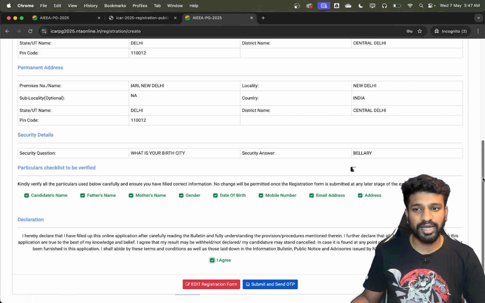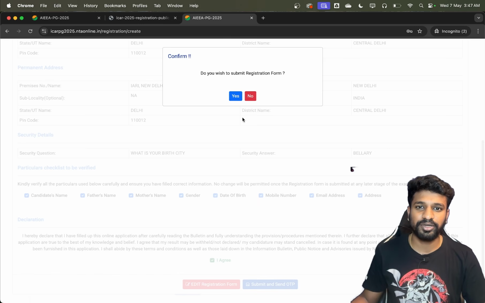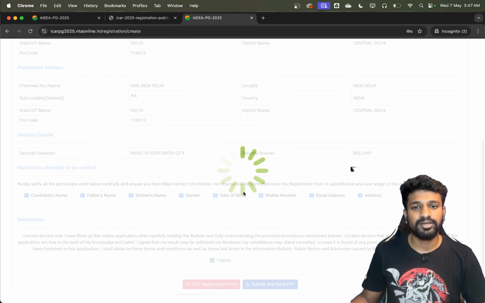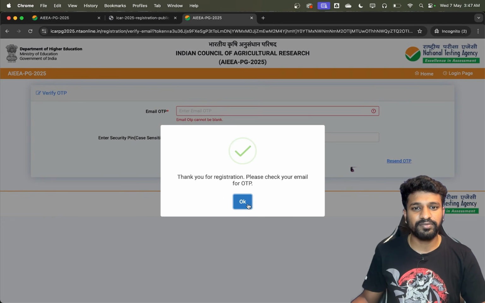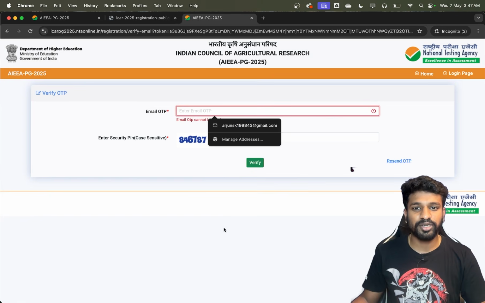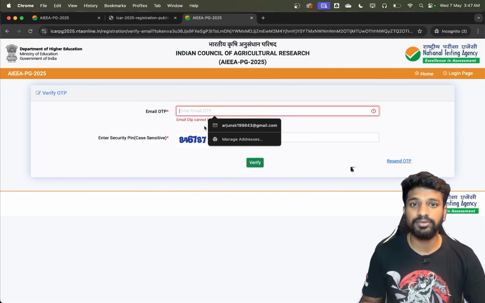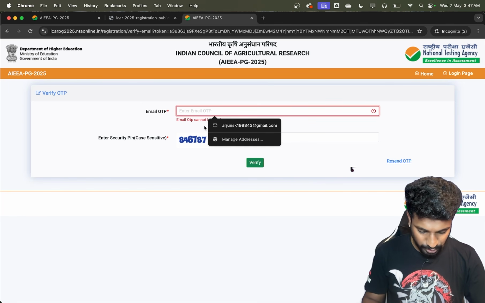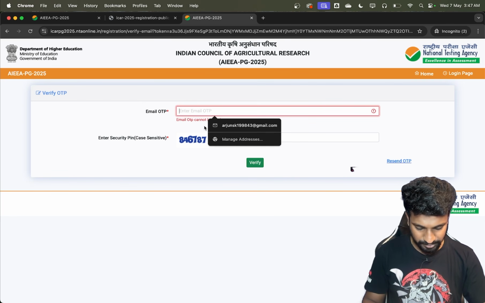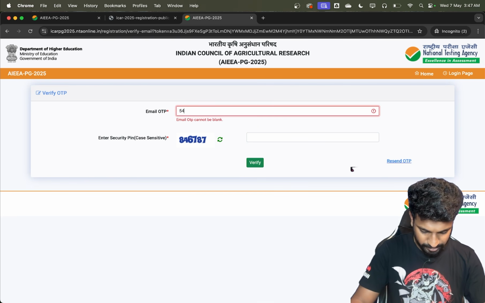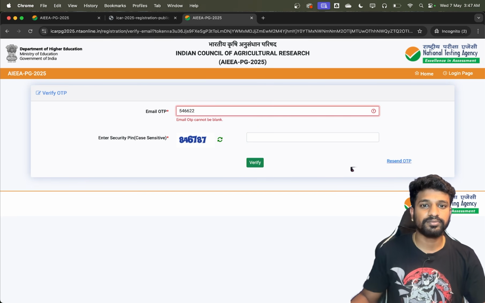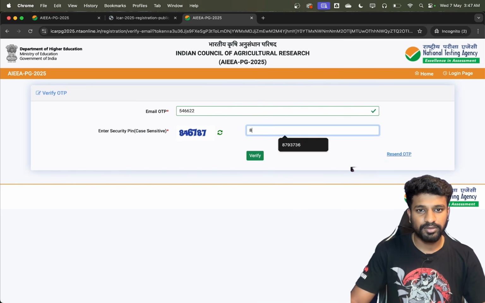Okay, so just click on I agree and submit and send the OTP. I have submitted, and again the OTP will be generated, which I have to enter here. See, this time the OTP has gone to my mail ID, which I have to enter here. That's the reason I told you, please enter the mail ID to which you will be getting the mails. I'll enter the mail ID, security pin.